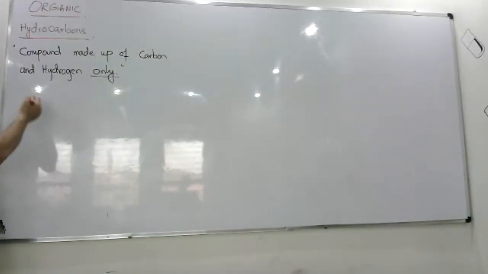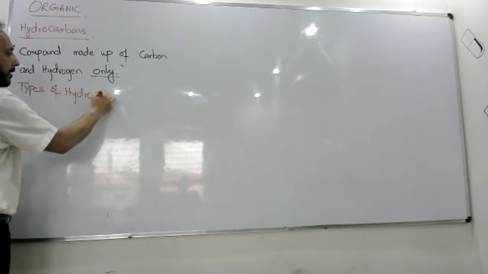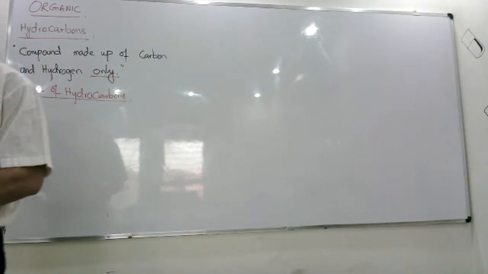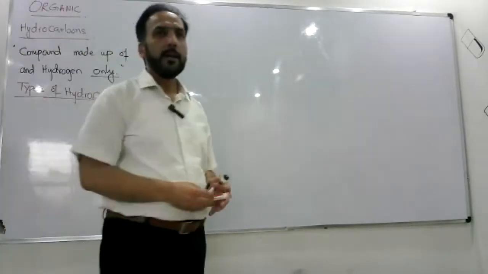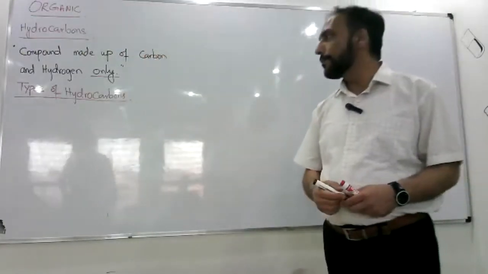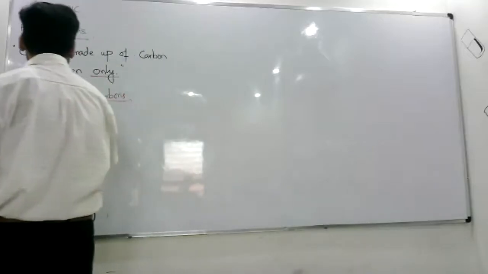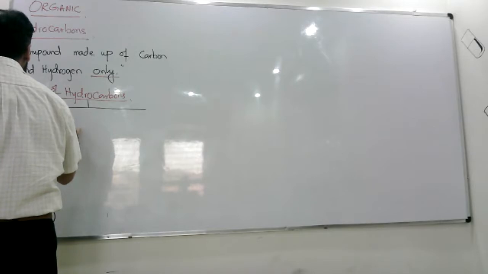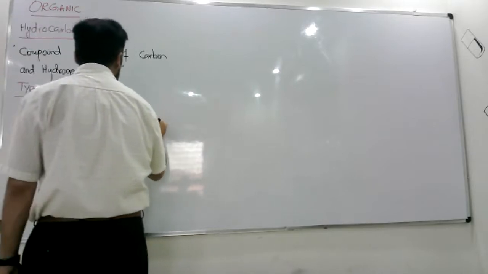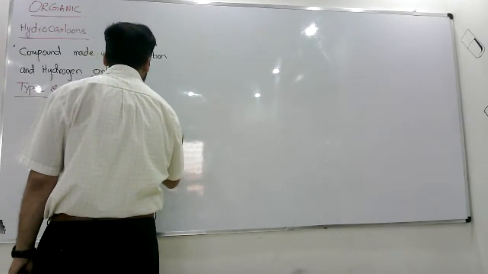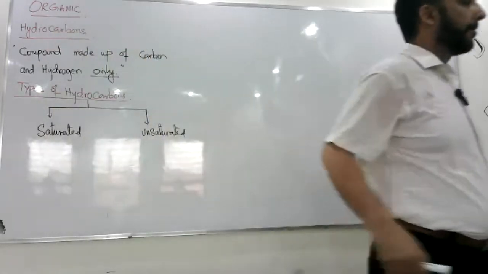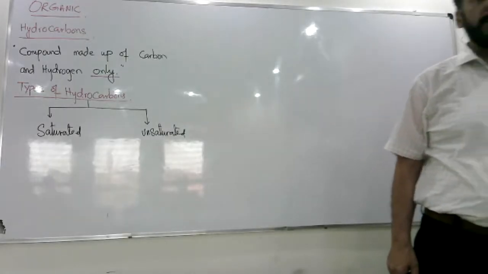There are types of hydrocarbons. Hydrocarbons are basically of two types: saturated and unsaturated. Saturated hydrocarbons, unsaturated hydrocarbons.